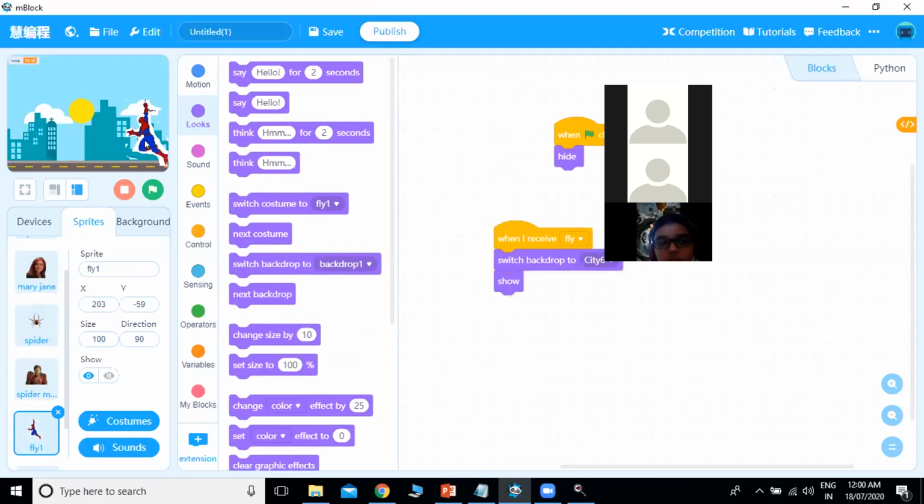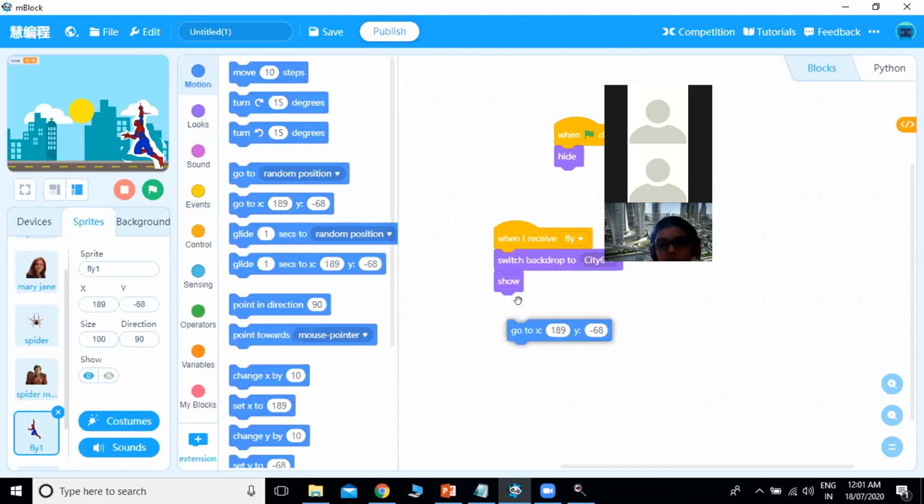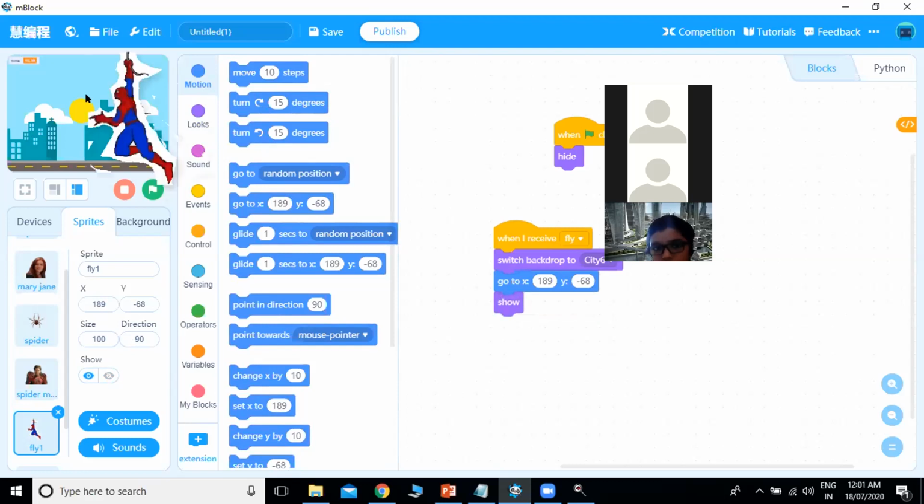Then it will glide to this position. Okay. So first we will set this position. Initial position we will decide, that is go to this is the initial position, and then it will glide to this particular position.